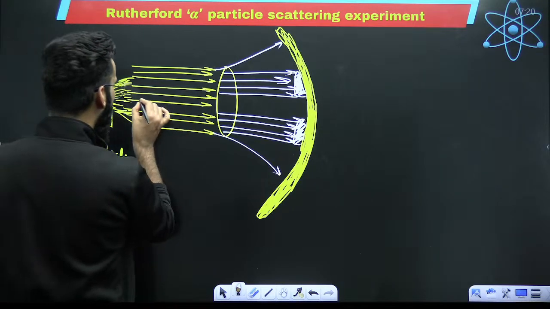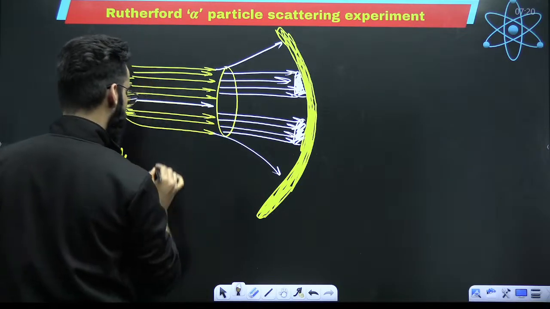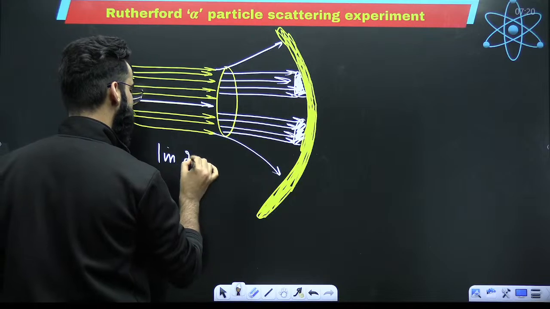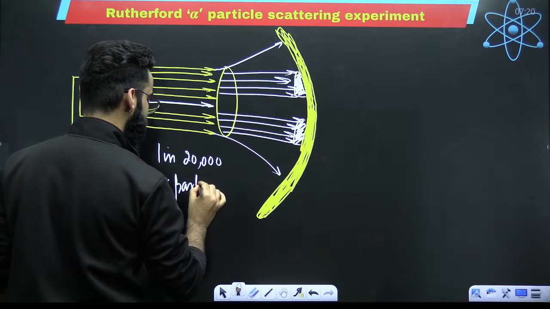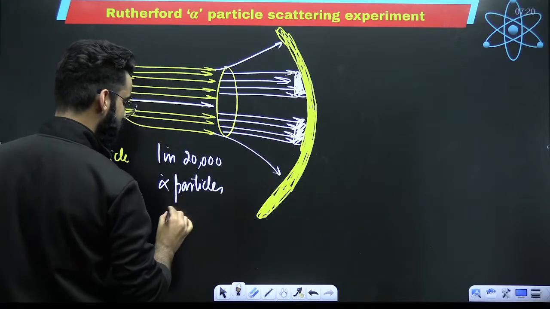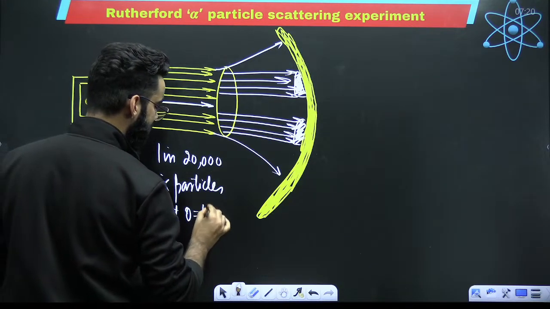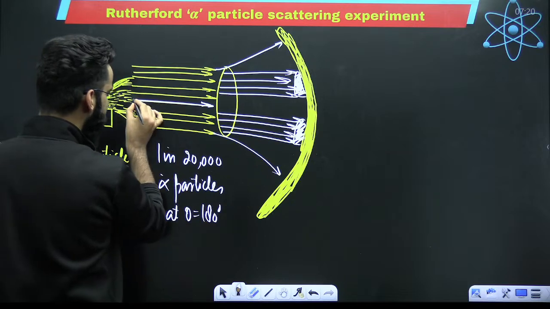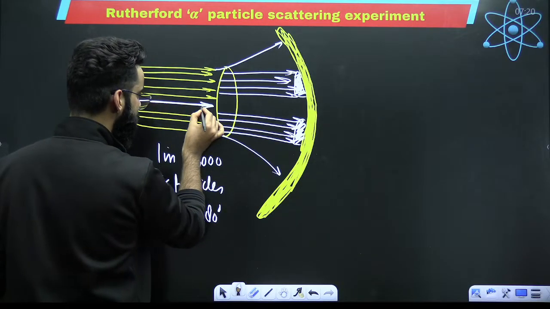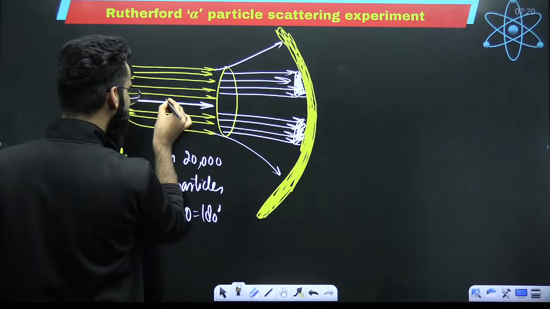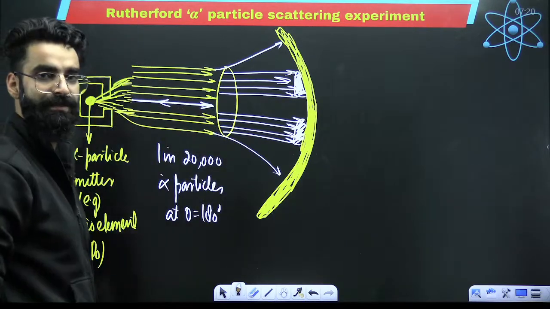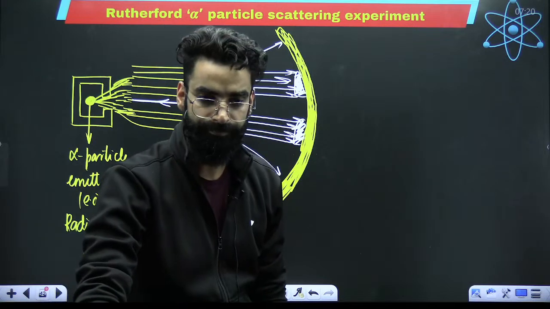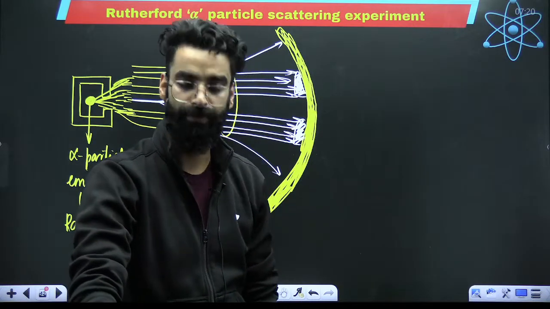And 1 in 20,000 alpha particles deviated at an angle of 180 degrees. That means 1 alpha particle out of 20,000 got reflected back. It came back along the same path, so it showed the angle of 180.